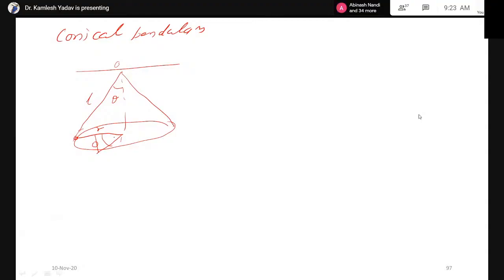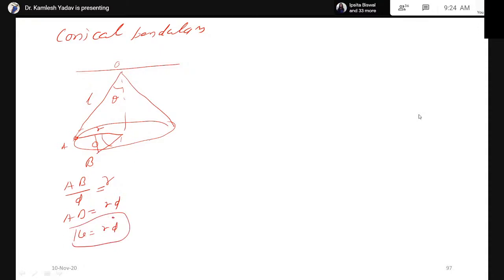Suppose this is point A and this is point B. Then AB upon phi will be equal to R. If we divide AB by phi, that is equal to R, or we can write AB equal to R phi, or velocity will be equal to R phi dot if R is constant.